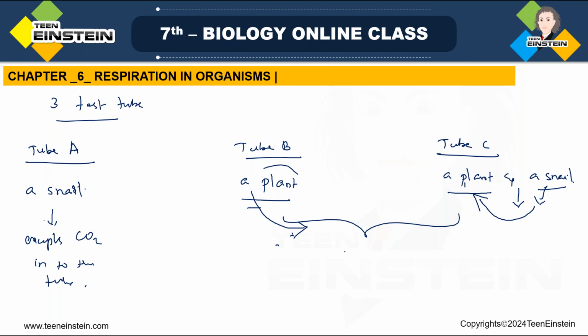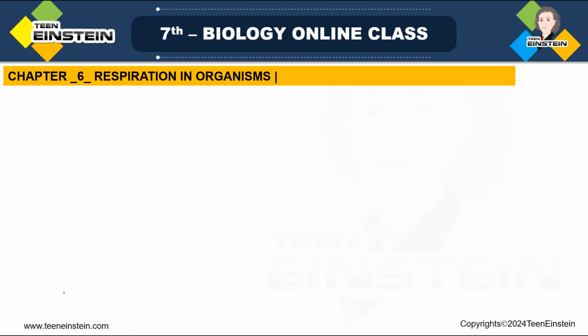So the concentration of carbon dioxide will be more in tube A because there the snail is expelling the carbon dioxide. Only the snail is present and it will expel the carbon dioxide, so that whole concentration will be there, right? Next question. If you get this kind of question, you should think why there is a plant and what the relation is between plant and carbon dioxide, how we can relate this. At application level, you have to think and solve this question.